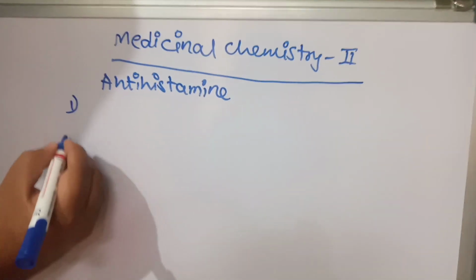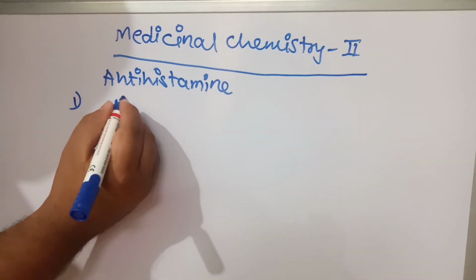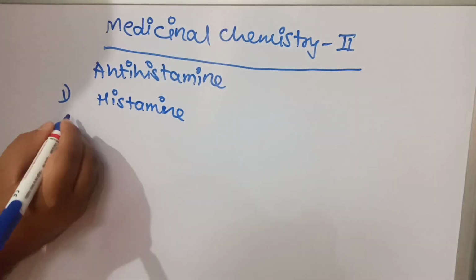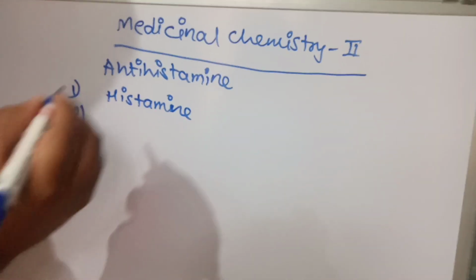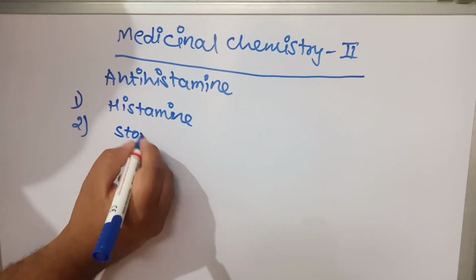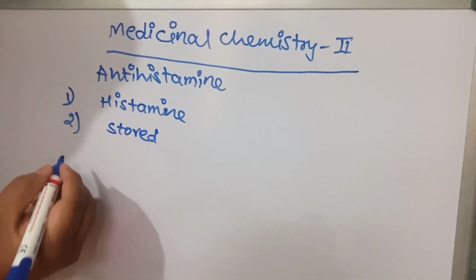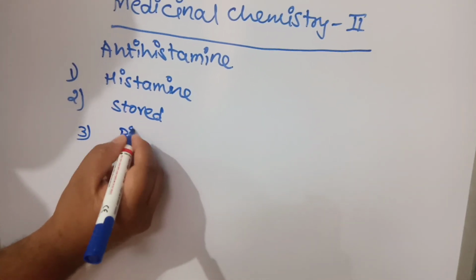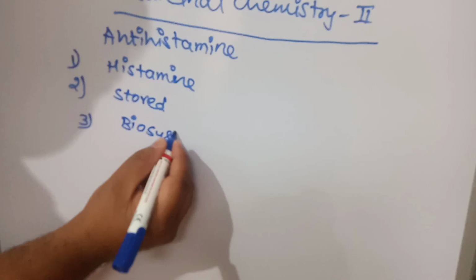First is, what is histamine? Second is, where they are stored. Third is biosynthesis of histamine.